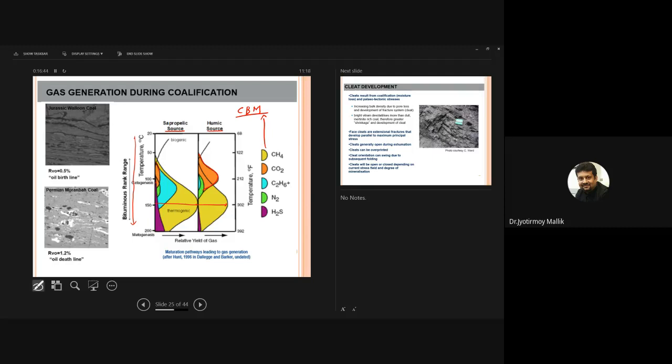So at the very top part of the window, between 20 to 50 degrees centigrade, it generally creates biogenic gas. Biogenic gas means gas comes out due to the work of bacteria on coal. And the thermogenic gas is, of course, due to thermal maturity.